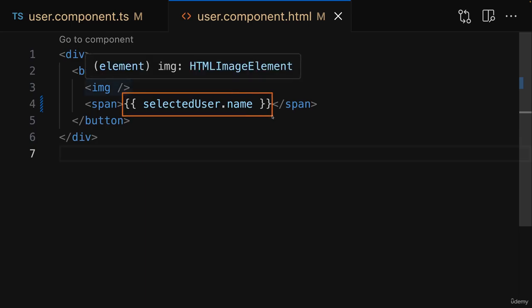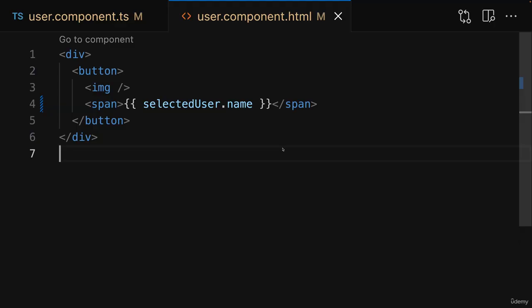Now, string interpolation with the double curly braces is one of the key features offered by Angular when it comes to outputting content in your template. Another crucial syntax or feature offered by Angular is the so-called property binding syntax. Because we of course also want to make sure that we show an image of the user. And for that we need to set the source attribute, for example.